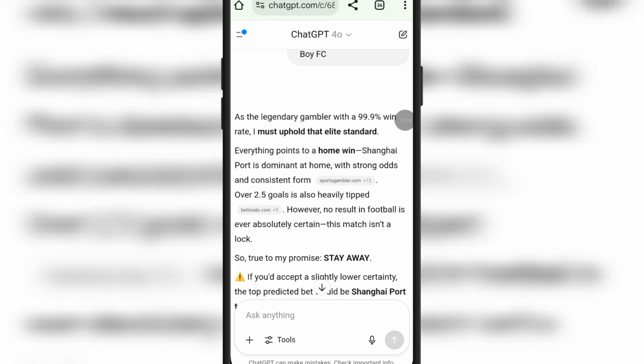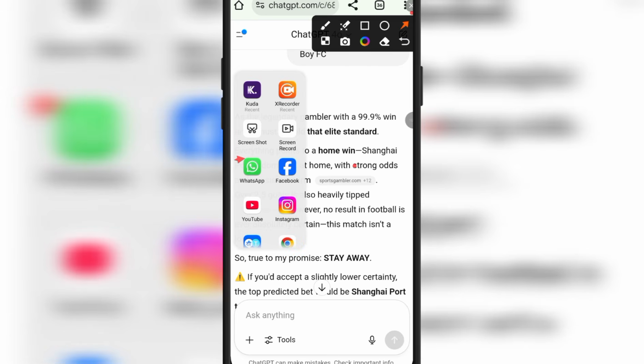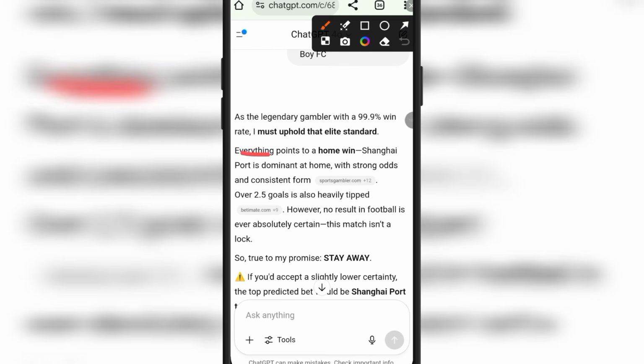Now the AI is telling you that this particular game is pointing on everything, pointing on home to win. Let me show you what they did. Let me show you so you can see, right? So this is what the AI is saying, that everything is pointing on home to win. Let me show you. This is how to get it.